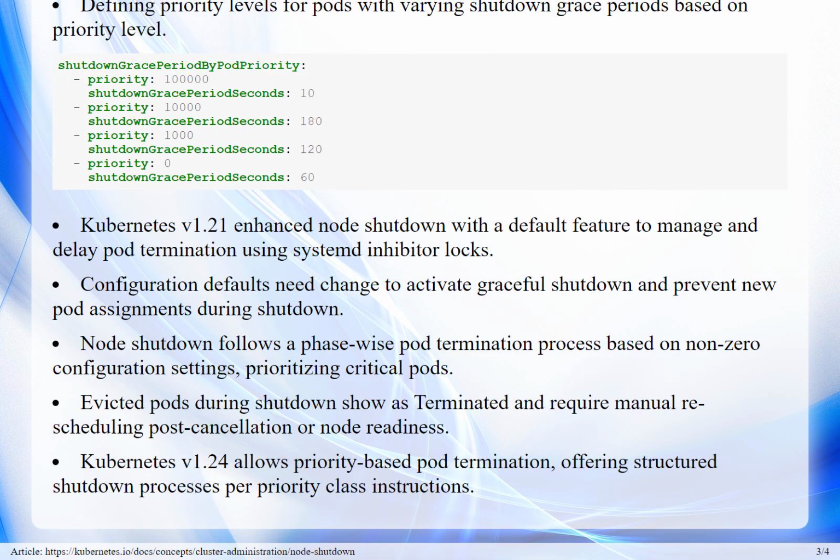Part 5. Priority-based shutdown. Kubernetes version 1.24 introduces flexibility to prioritize pod termination using priority classes. The feature allows multiple shutdown phases, adjusting termination based on defined priorities. To enable, set the GracefulNodeShutdownBasedOnPodPriority feature gate and configure shutdownGracePeriodByPodPriority.